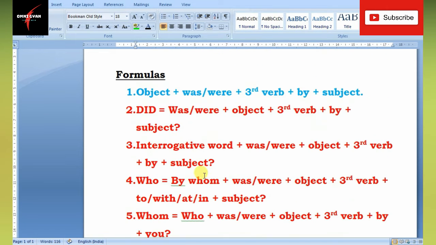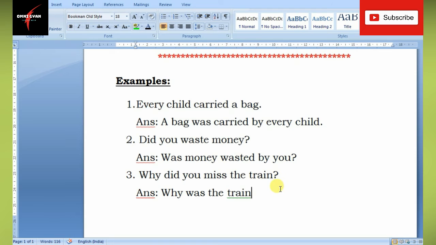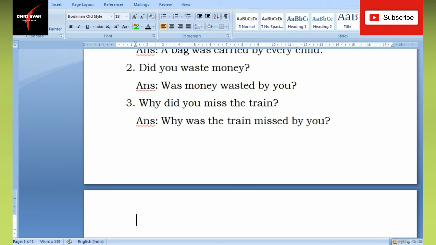Okay, so why was the train? Here interrogative word plus was or were. So we have used was because the object, which is the train, is singular. So why was the train, then verb third form, miss becomes missed, and then by plus subject. The subject is you, because you is doing the action here. By you. I told you that subject is either a noun or a pronoun. Object also is either a noun or a pronoun.